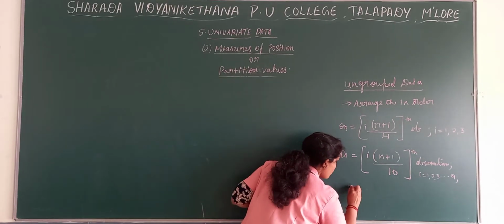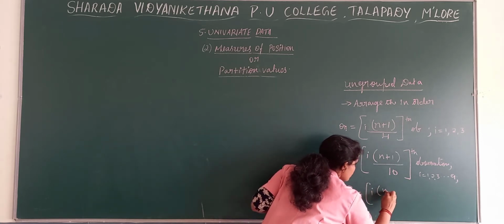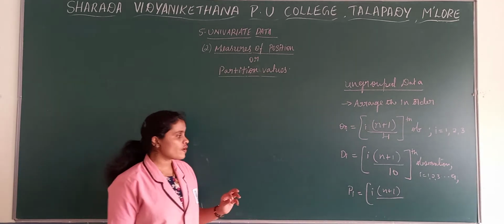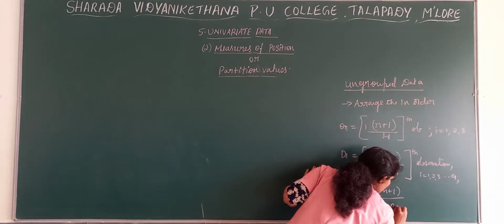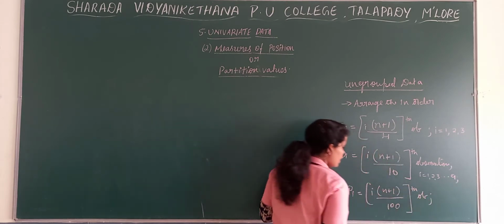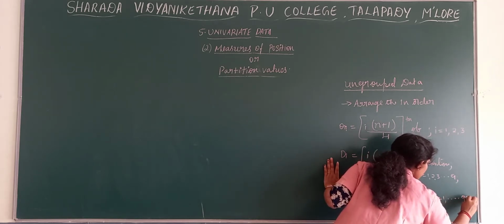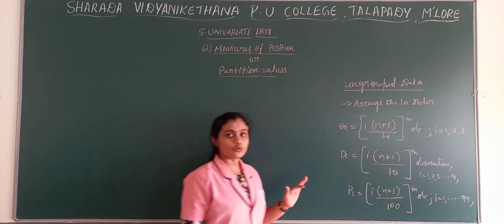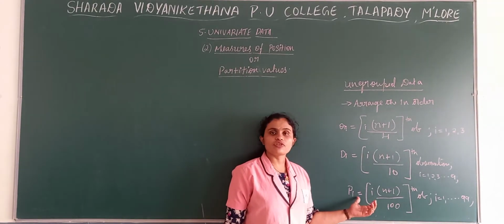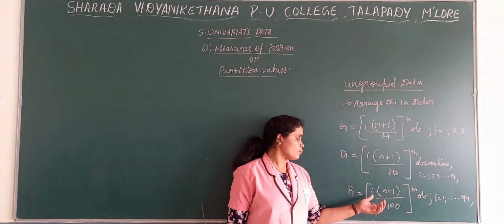Then the percentile formula for ungrouped data: i into (n plus 1) divided by 100, since percentiles divide the data into 100 equal parts, observation. Here i is equal to 1 to 99. If it is P55, then i is 55. If it is P78, then i is 78.